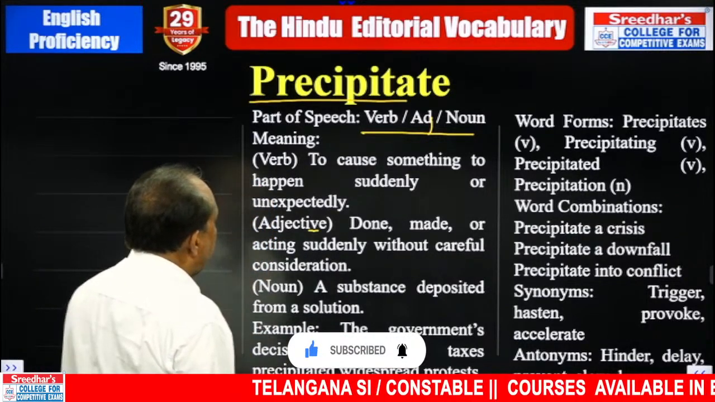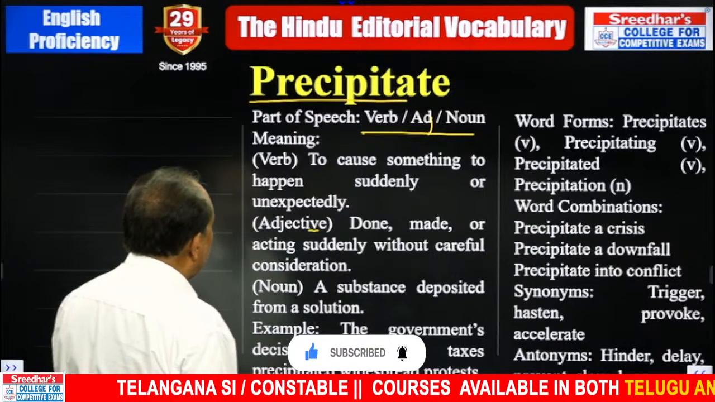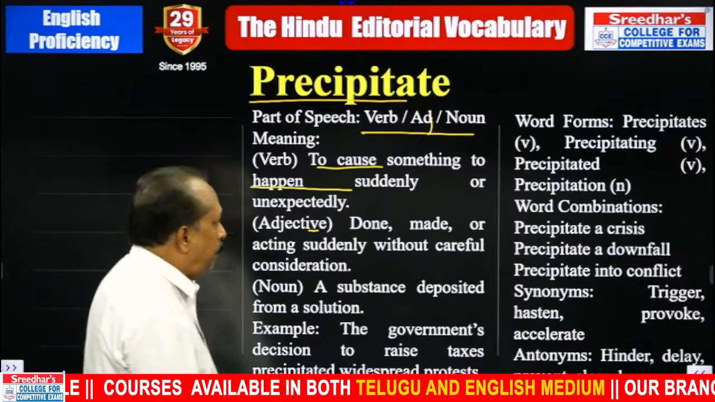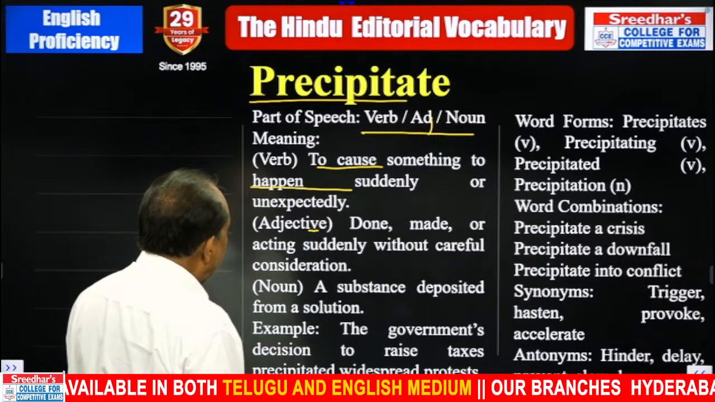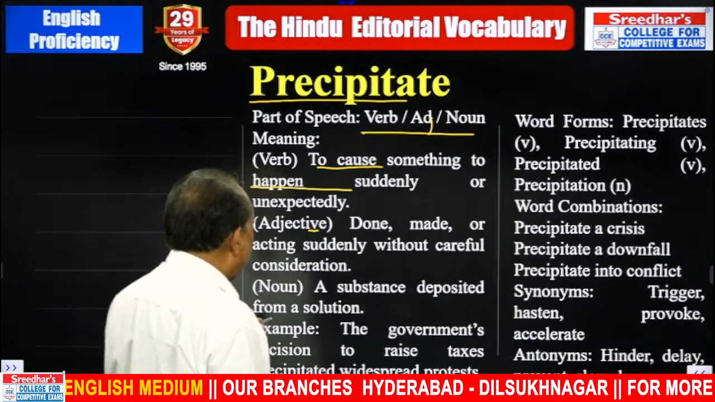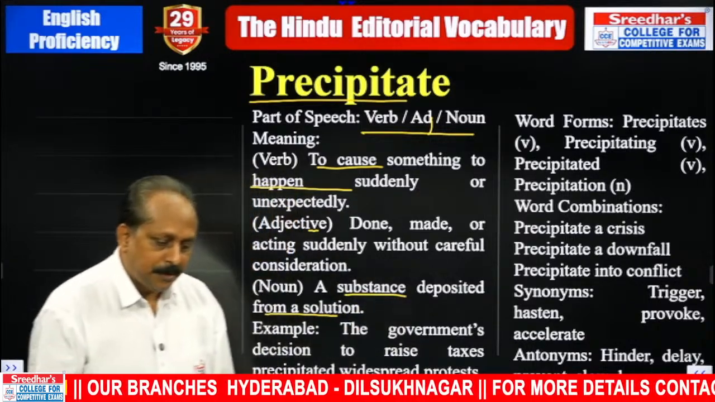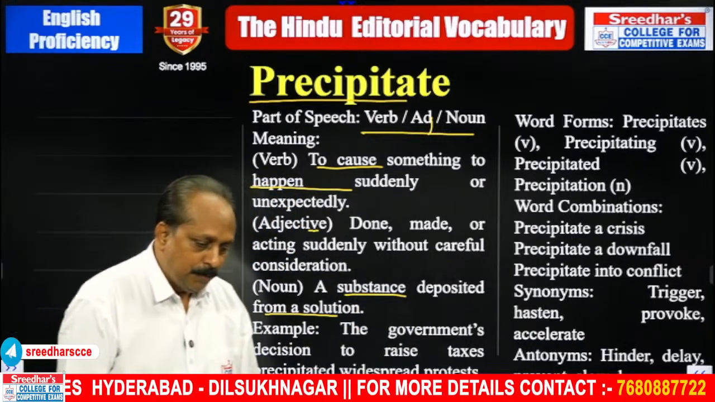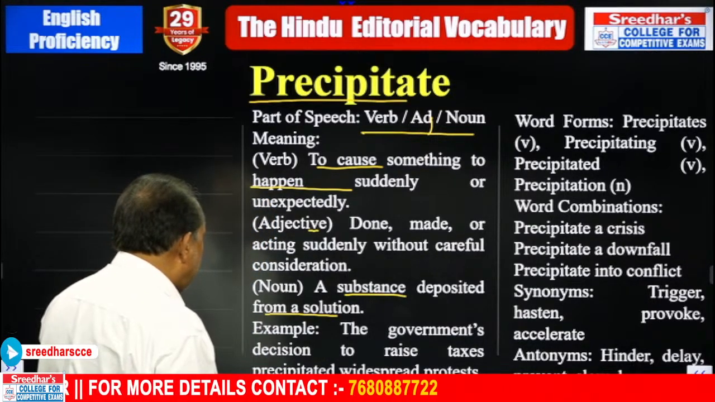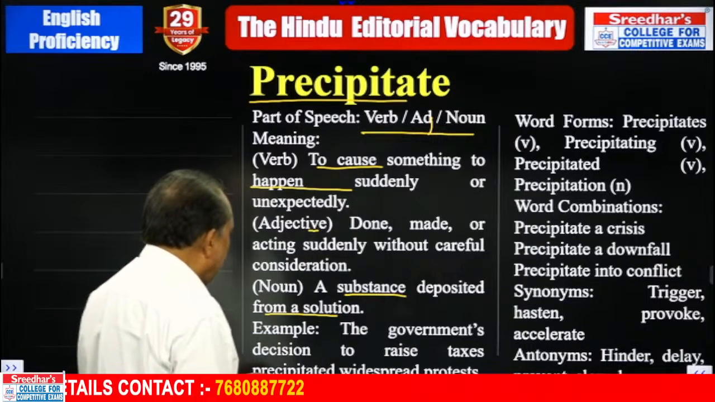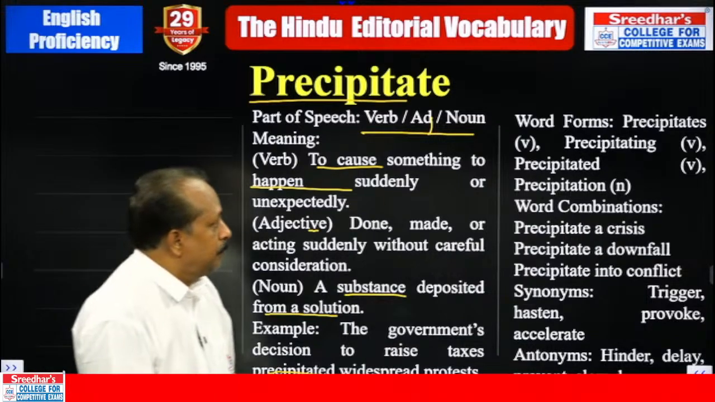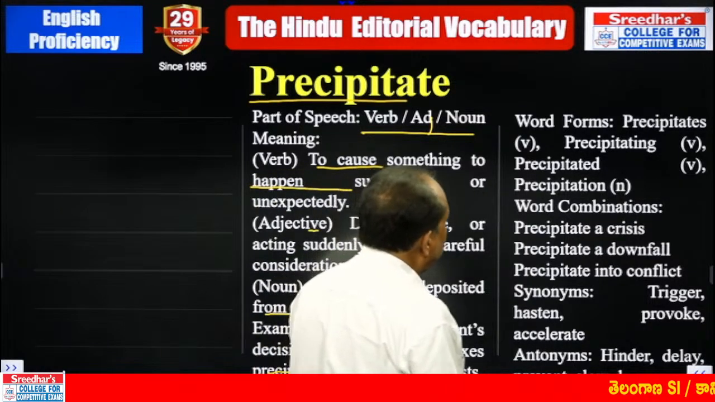As a verb, it means to cause something to happen suddenly or unexpectedly. In a way, you can think of the words catalyst, stimulus, impetus. Adjective: done, made, or acting suddenly without careful consideration. Noun: a substance deposited from a solution. This meaning goes with chemistry. Yes, spark, induce, further, trigger. Good. Example: the government's decision to raise taxes precipitated widespread protest, means it acted as a catalyst to induce those protests. Word forms: precipitates, precipitating, precipitated.